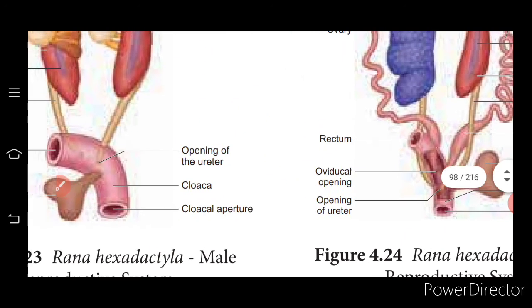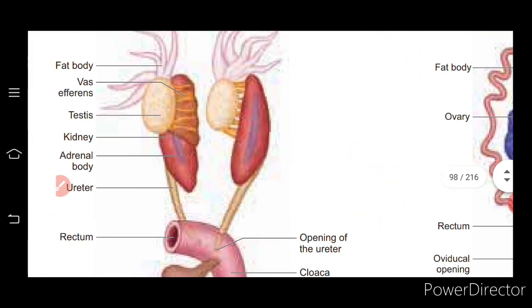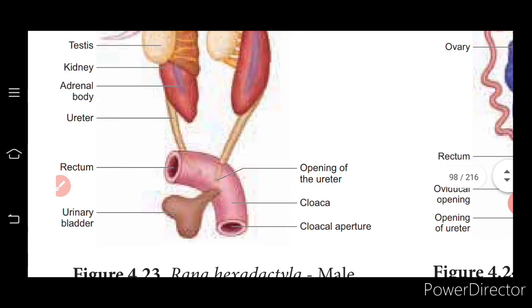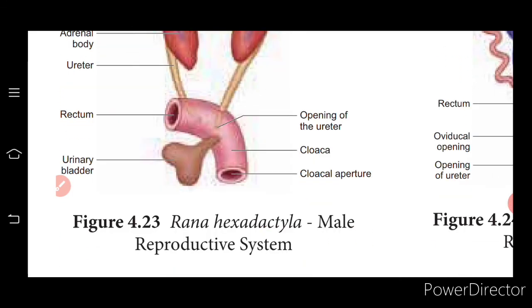You can see it with the diagram now. See here, whichever you are seeing, the red colored structure is the kidney. It continues with the ureter and urinary bladder, then to the cloaca.